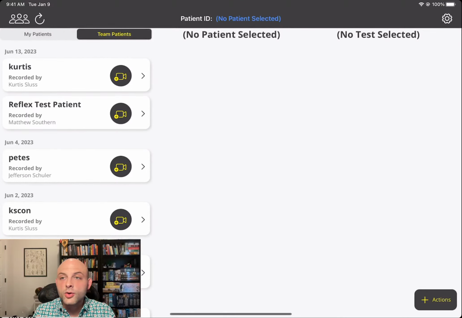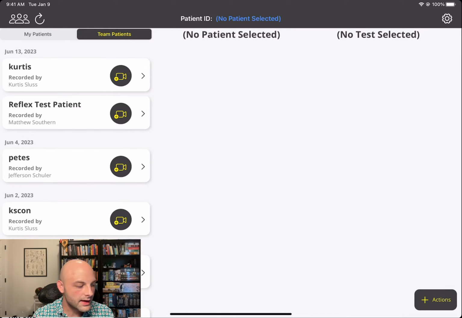So when you first open up Reflex Pro, you are going to have a demo test patient. That's just a patient that you can take a look at that has some good practices for testing. You can review the videos, you can review the data, and it'll get you familiar with what the results should look like. Now, this is my version of Reflex. This version has a lot of different patients in it, a lot of different tests that are associated with different things that we do internally with our company.